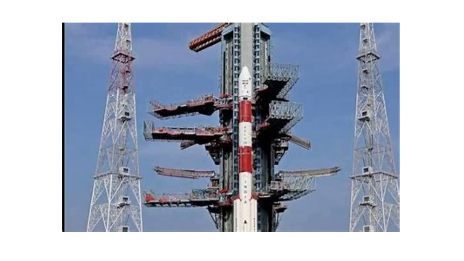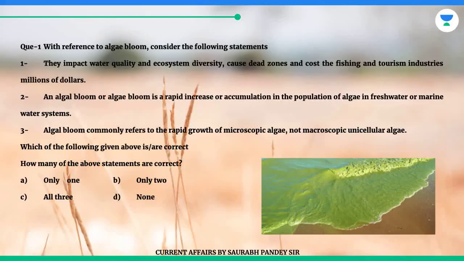Let's discuss today's prelims topics. Question 1. With reference to algae bloom, consider the following statements. 1. They impact water quality and ecosystem diversity, cause dead zones and cost the fishing and tourism industries millions of dollars. 2. An algal bloom or algae bloom is a rapid increase or accumulation in the population of algae in freshwater or marine water systems. 3. Algal bloom commonly refers to the rapid growth of microscopic algae, not macroscopic unicellular algae. Which of the following given above are correct?